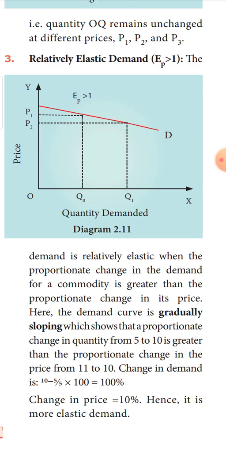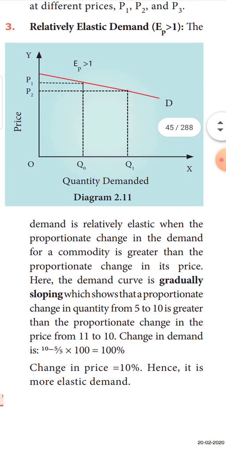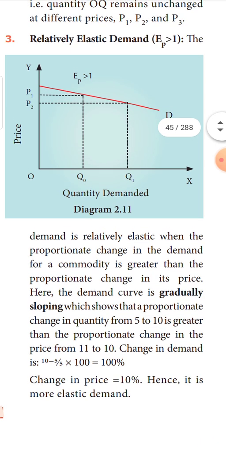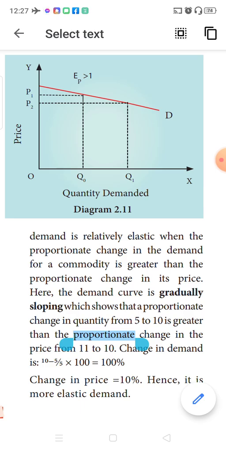Okay, which means it is relatively elastic. The value of elasticity is greater than 1. Now, change in quantity divided by change in the price is the elasticity of demand. When you look into this, the change in quantity demanded is definitely a bigger number than the change in the price. The gap between Q1 and Q0 is much bigger than the gap between P1 and P2. So when you find the value of the elasticity, definitely it will be greater than 1. In such a situation, you call this type of elasticity a relatively elastic demand curve.